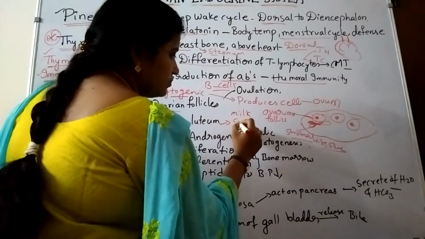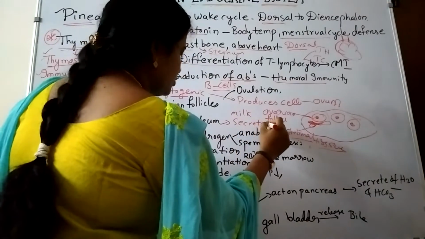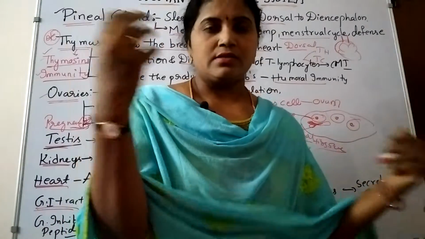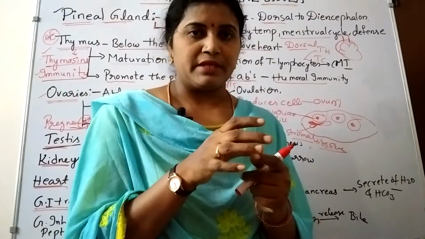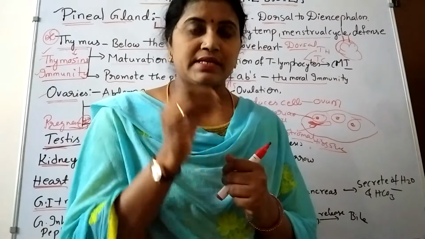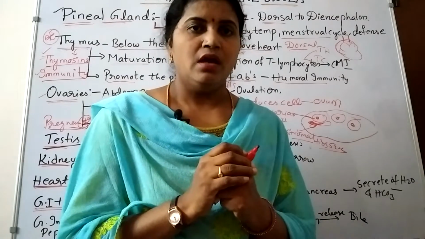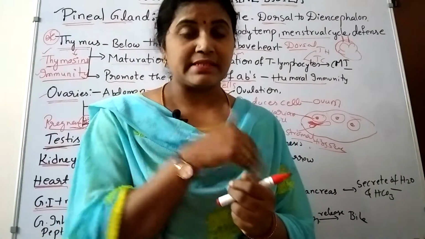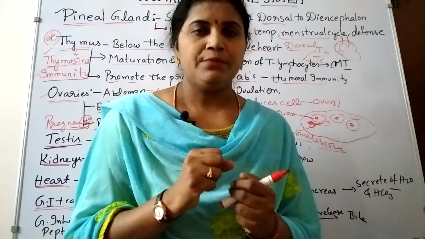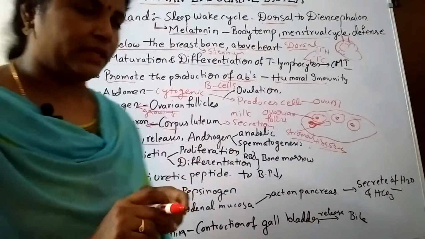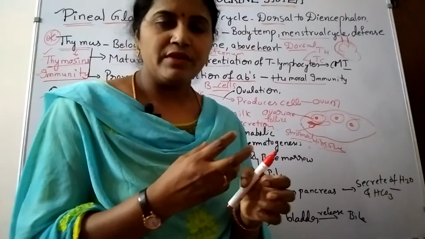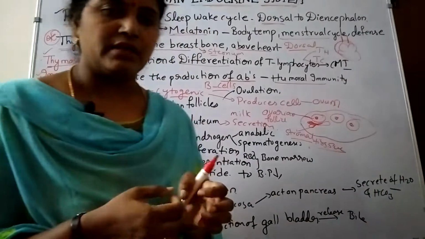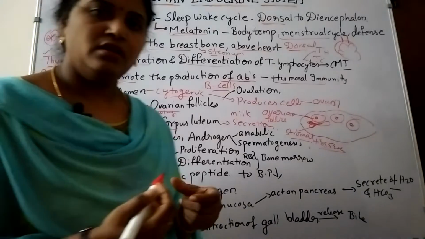Milk secretions means mammary glands. Progesterone helps in mammary gland development and also alveoli development. Inside the mammary glands, there are sac-like structures known as alveoli. Even in the lungs we have alveoli, but those alveoli are for gaseous exchange. These alveoli are for storing milk. After childbirth, these alveoli start producing milk, and that milk is sucked by the baby.